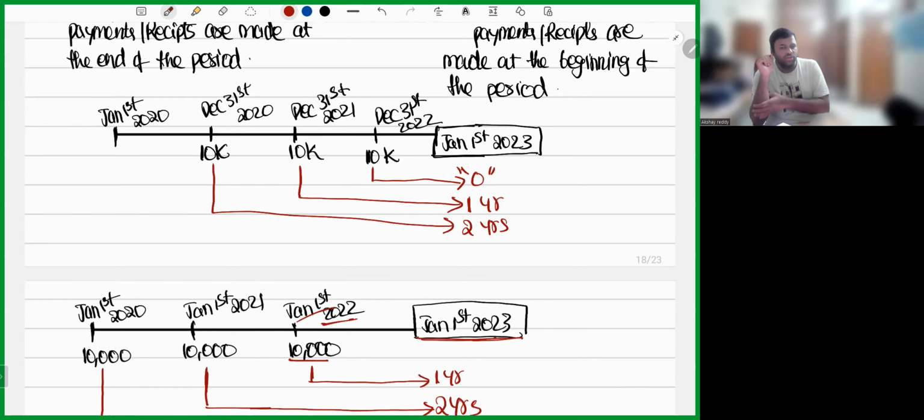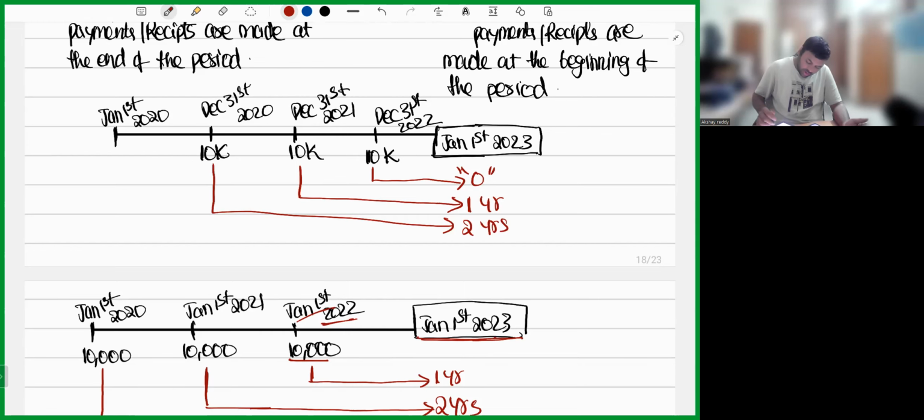In case of annuity due, when you have deposited for 3 years, you are getting interest for all the 3 years. But in case of ordinary annuity, when you are depositing for 3 years, you are getting interest only for 2 years. Can you see what happened? On the last payment, you didn't get any interest. Right? Did you get any interest on the last payment? No, sir, we didn't get any interest. So that's the difference between ordinary annuity and annuity due.